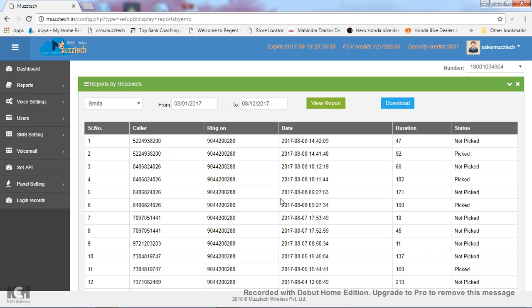Here are all calls which have been received by the employee. You can also see the number, date and timing and the status of the call. Like you can see here, that call was not picked, that was picked, that was not picked, like that. Now back to the dashboard.